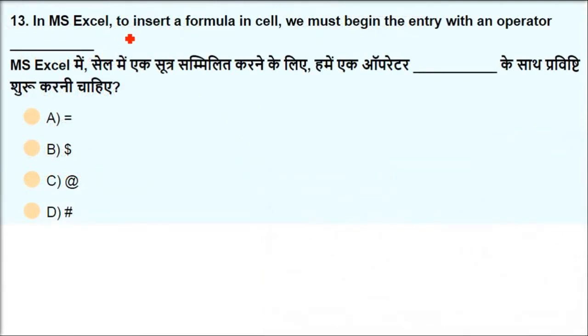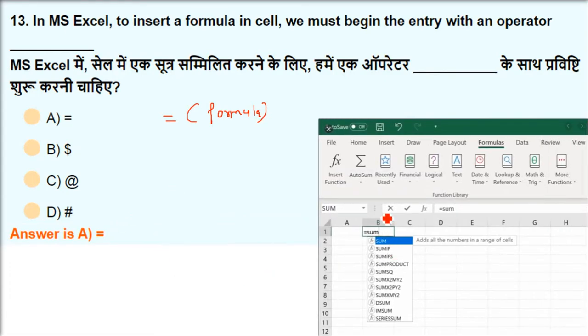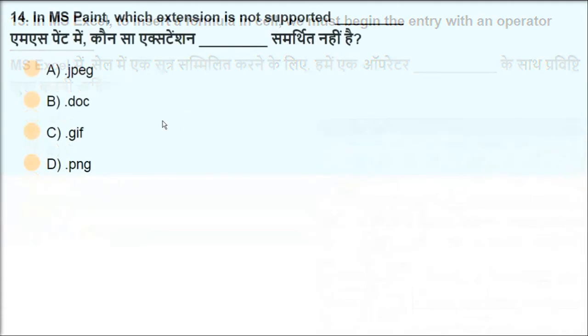In MS Excel, to insert a formula in a cell, we must begin the entry with an operator. So the operator is equal to. A is the correct answer. And then you write the formula, and that formula is related to your different column and row names. That is the equal to. After that, whatever comes corresponds to some computation. It will do some computation for all the rows and columns which you have specified. Equal to is the answer.